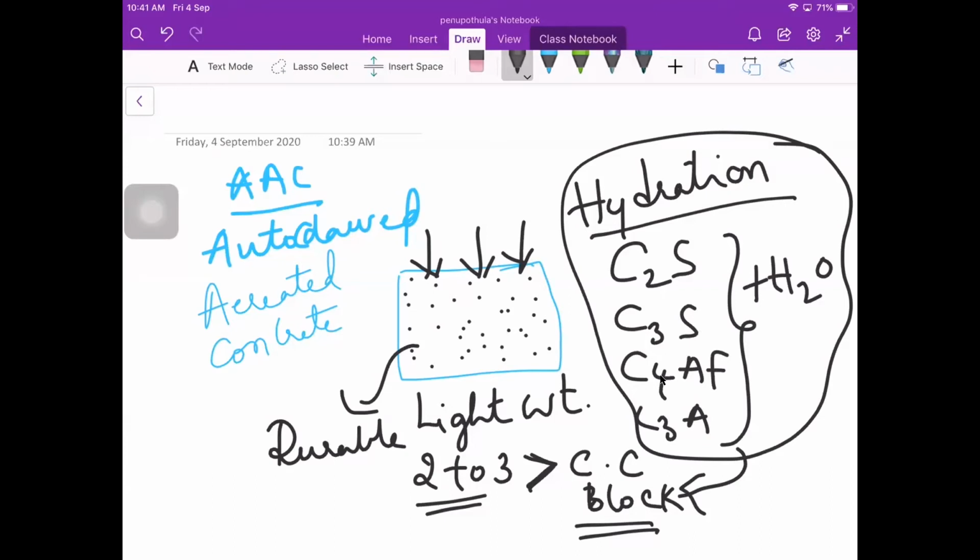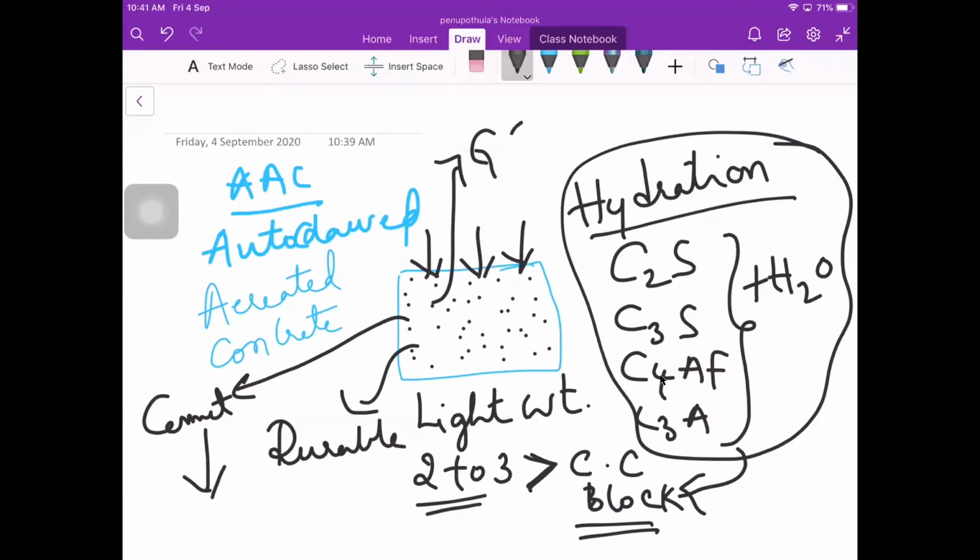Autoclaved aerated concrete will have a much lighter structure, and it will have a much lower content of cement. Cement will be very less, and the usage of mineral admixtures like fly ash, GGBS, silica fume will be very high in this. So it possesses more strength and also more durability.